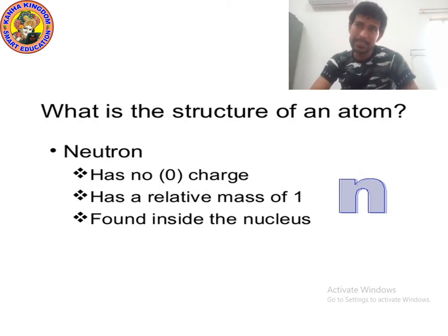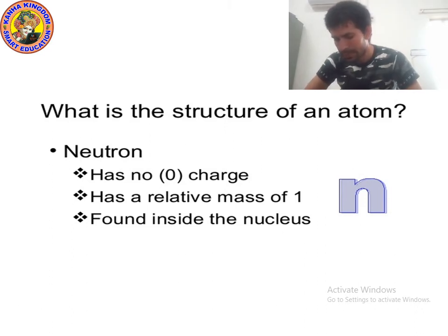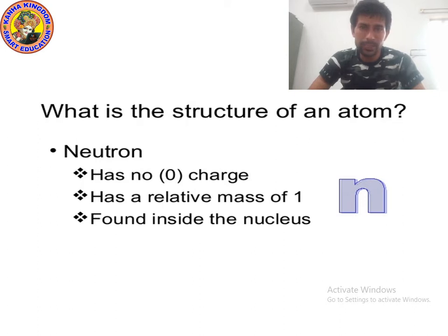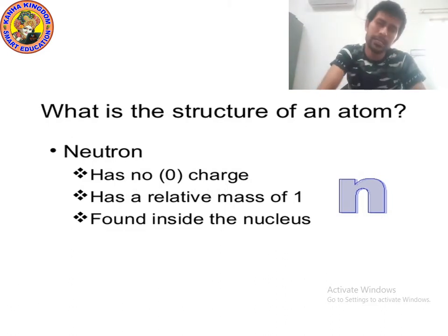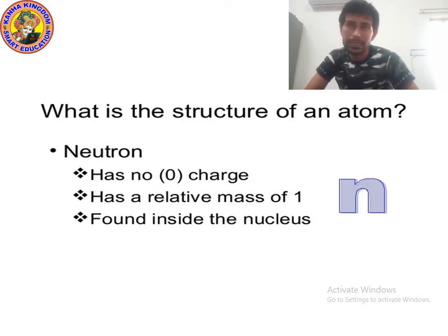No charge. Yes, 0 charge is present. But on proton, plus charge is present, that's why proton is positive charge particle. But in case of neutron, 0 charge means no charge is present, so neutron is neutral.